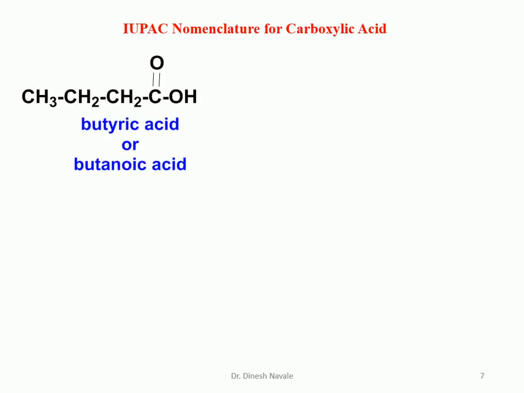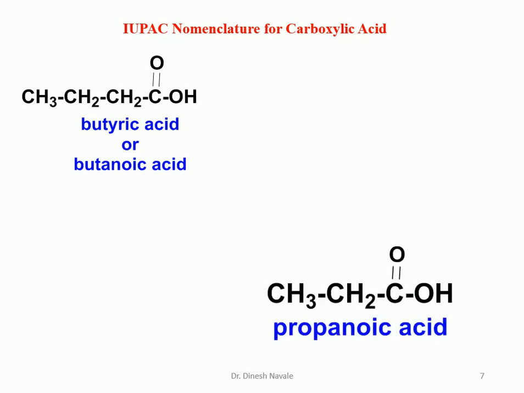Now for the first molecule, we have to choose the longest possible carbon chain, with the carboxylic acid given number 1 always. So it starts from this carboxylic acid carbon, carbon number 1, 2, 3, 4. There are a total of 4 carbon atoms, so it is butane. But the E of the alkane will be replaced by oic acid, so it becomes butanoic acid, which is also called butyric acid.